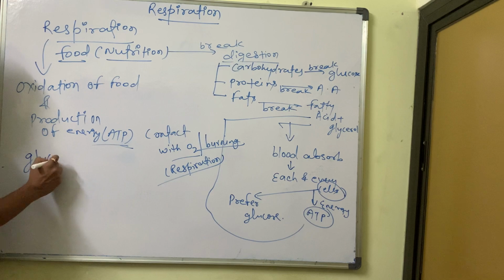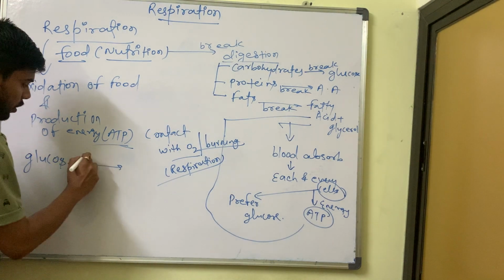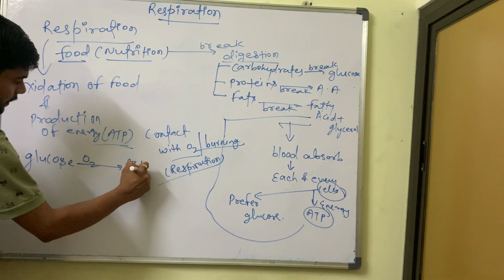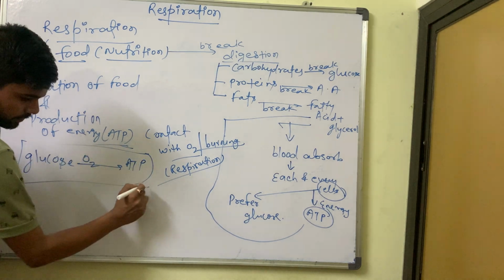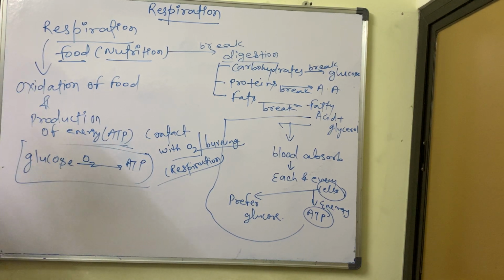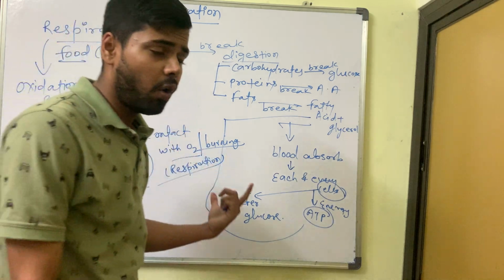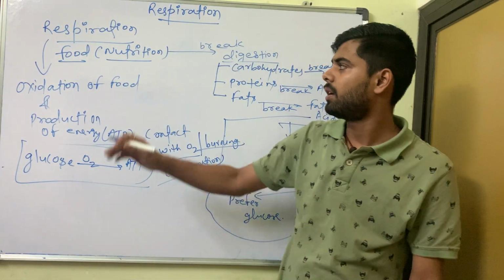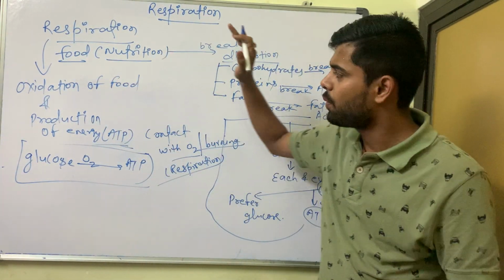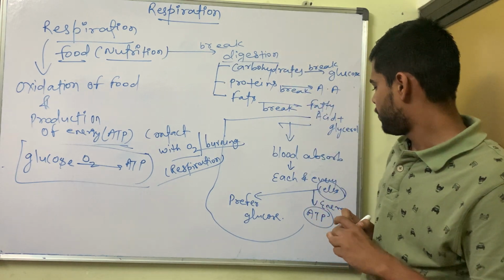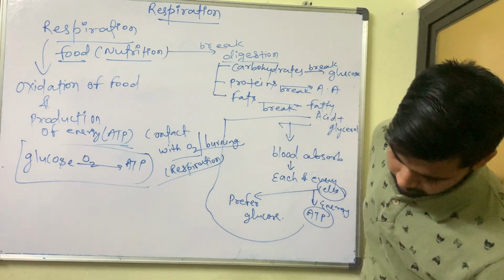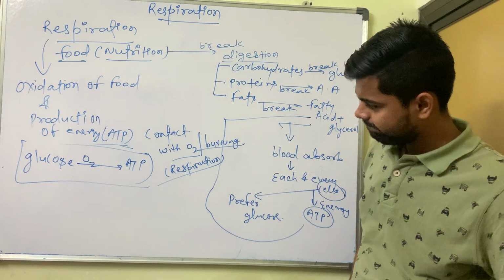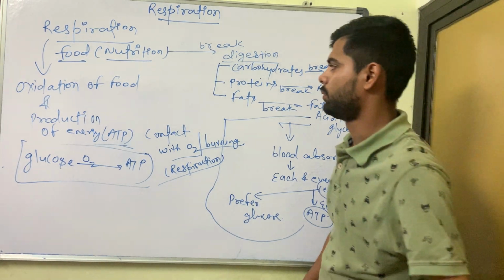What you understand? Glucose is there. Glucose comes in contact with oxygen and they produce ATP. This statement you have to write. Okay, any doubts? Till now I have only given you the definition of respiration. What actually respiration is, that I wanted to explain to you. So these are the few points about respiration. Take a screenshot. I hope you take it. Next point.